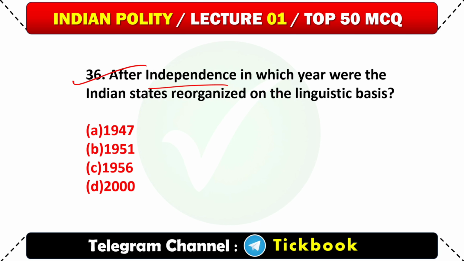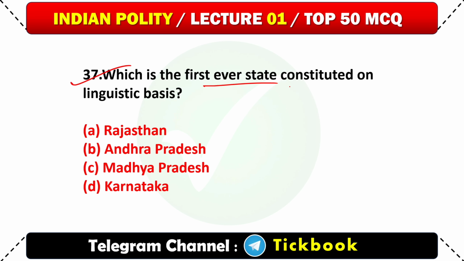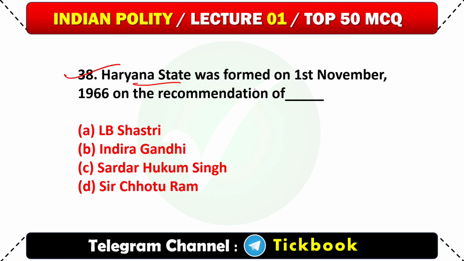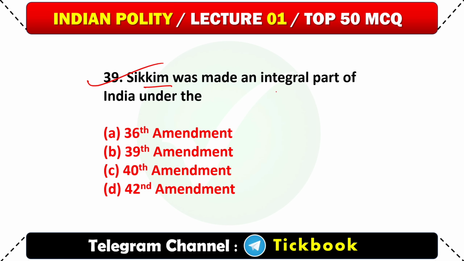36. After independence, in which year were the Indian states reorganized on the linguistic basis? Option number C. 1956. 37. Which is the first ever state constituted on linguistic basis? Option number B. Andhra Pradesh. 38. Haryana state was formed on 1st November 1966 on the recommendation of? Option number C. Sardar Hukum Singh. 39. Sikkim was made an integral part of India under the? Option number A. 36th Amendment.